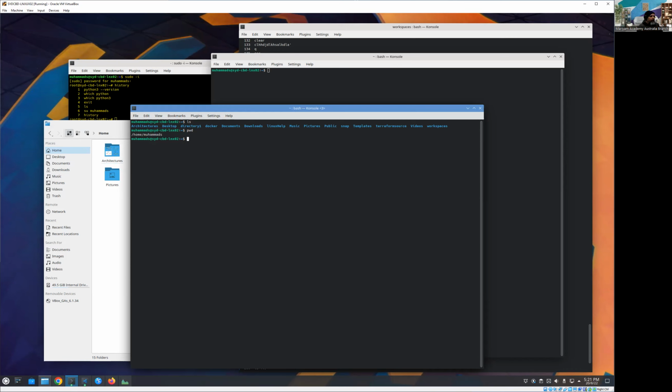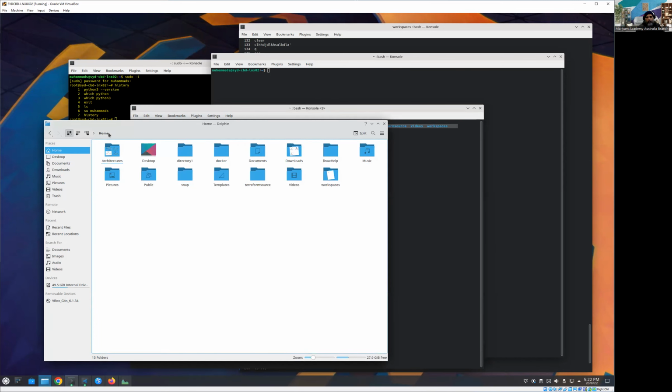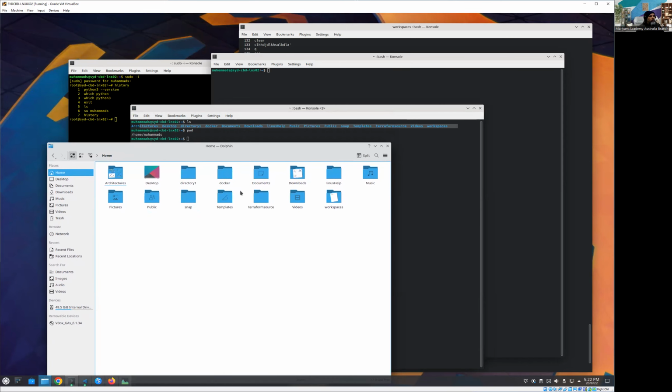All right, coming back, you can see I'm in my home directory, and the path is /home/ Muhammad S. That's my username. And the above command is showing all the directories which are sitting in there. Some users want to confirm that whatever they are seeing on the command prompt matches the graphical user interface.